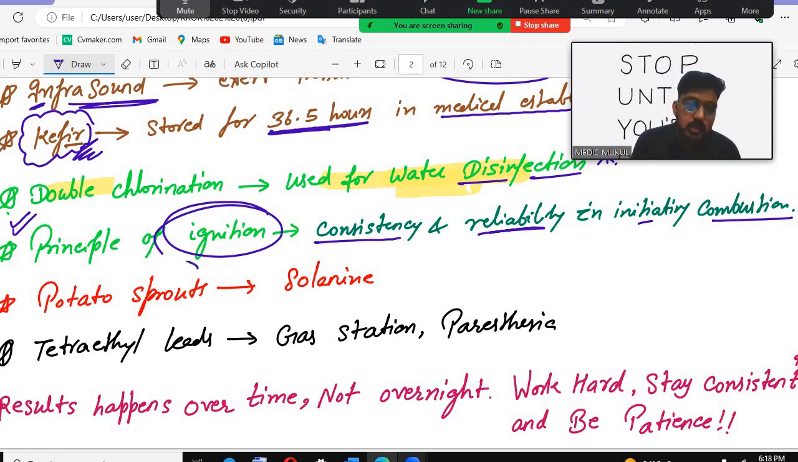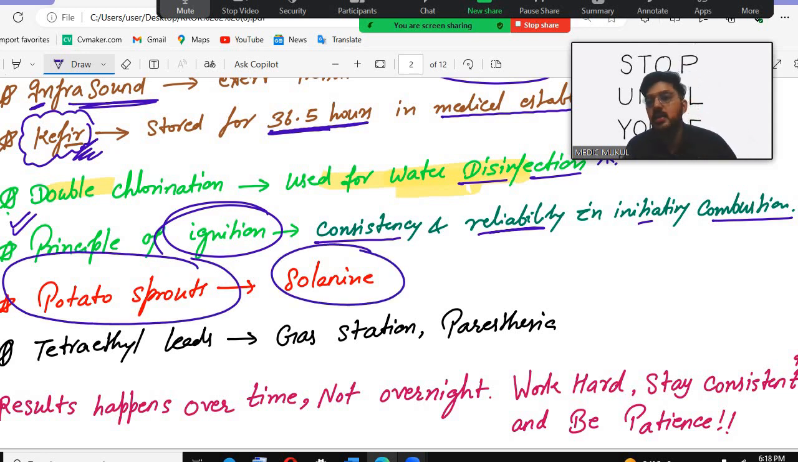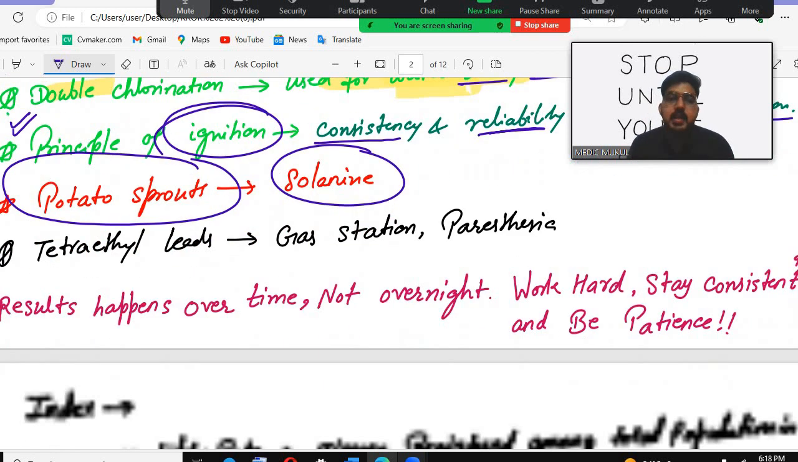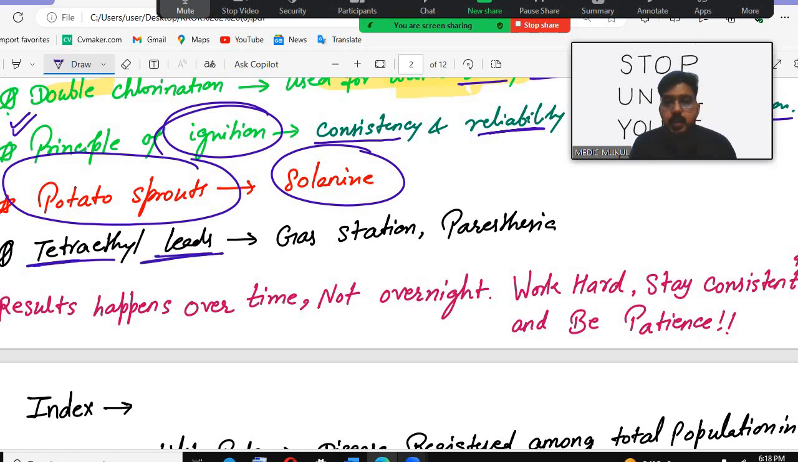There is one, potato sprouts. What are the potato sprouts? What is the answer used for potato sprouts? Solanine. Then tetraethyl lead. The tetraethyl lead we discussed already.